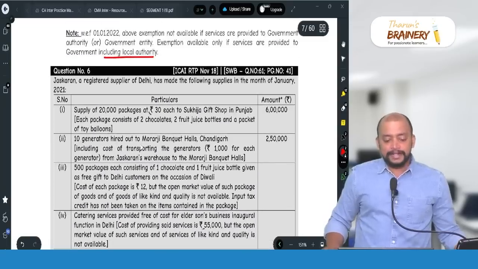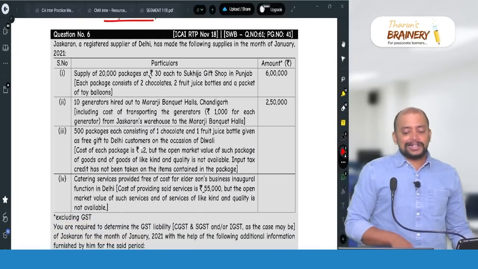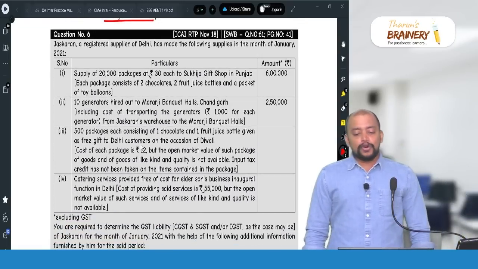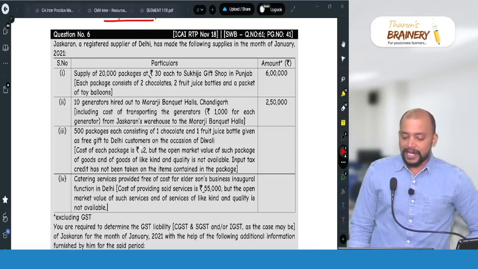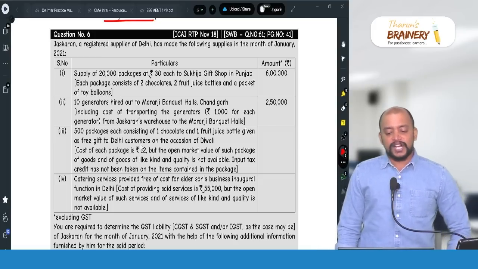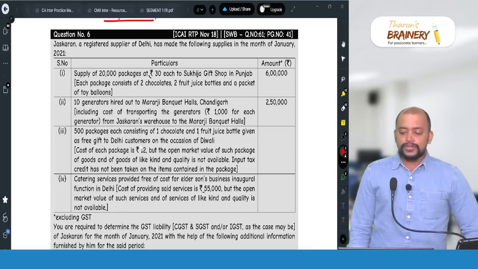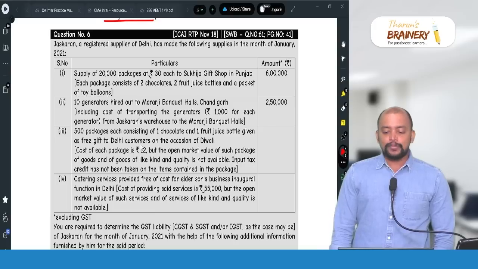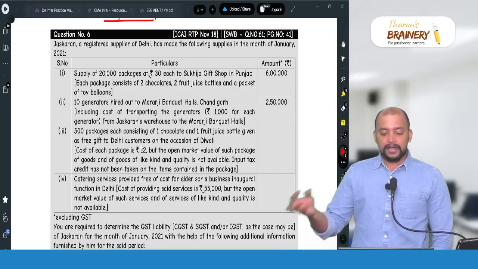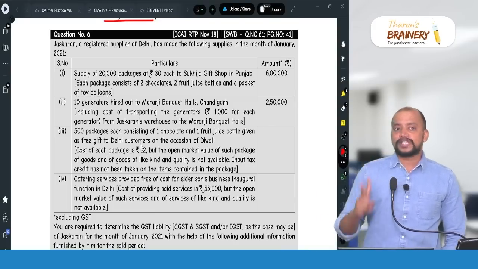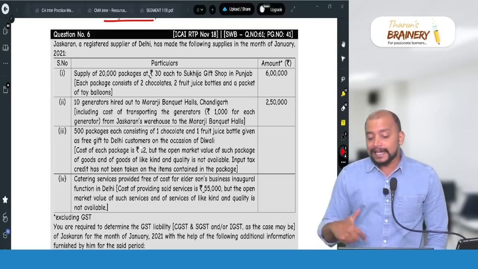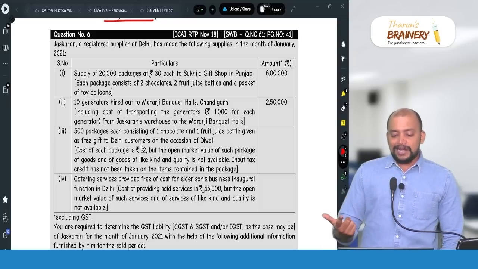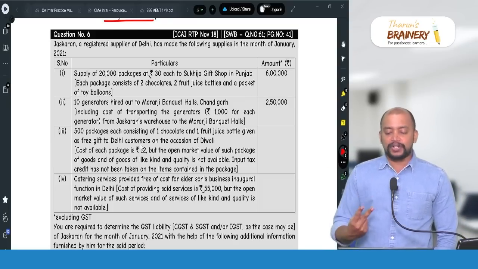Next, second, 10 generators hired out to Morarji Banquet Halls, Chandigarh, including cost of transporting the generators, 1,000 rupees for each generator from the warehouse to Morarji Banquet Halls. Now, this involves two supplies. One is renting of generators and second is transportation.